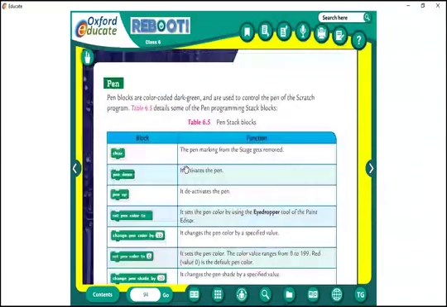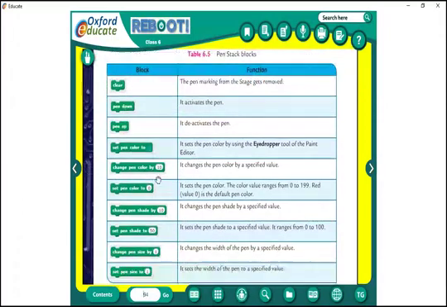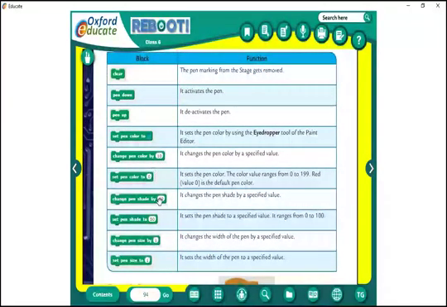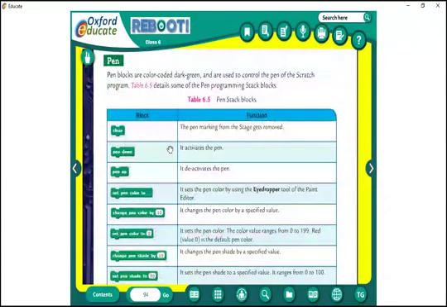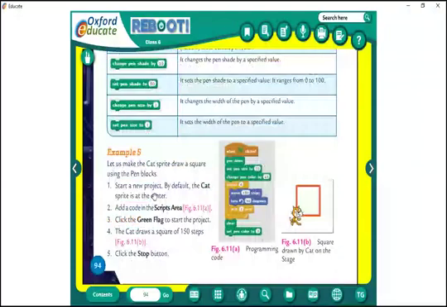Then pen. What is the color code for pen? Dark green. So what are the blocks? Clear, pen down, pen up, set pen color, shade. Which color is it? Dark green. Okay, they are using a mix of all categories.